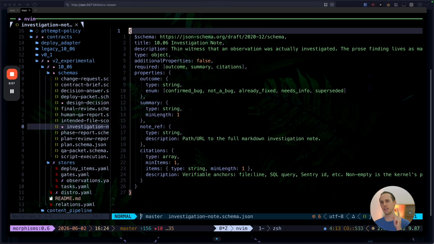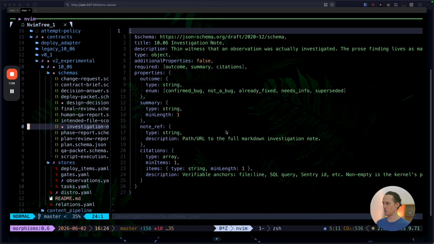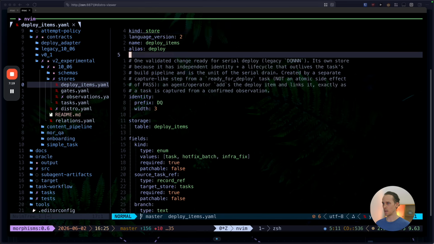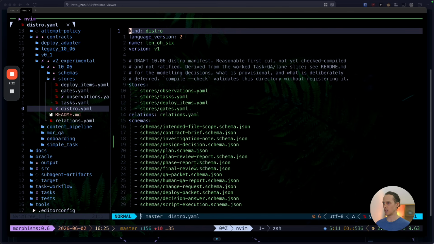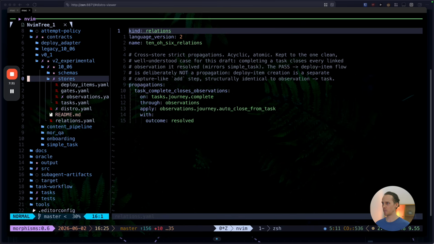You define it once, it's in the system, and more than that, what is really, really important is that the system that I'm building compiles the contract that you write, and a contract is quite complicated, but the agents can write the contract, and they have extensive documentation and examples. They write the contracts with schemas, with the stores, which are written in YAML, like so, and something called the distro, which just collects them all together and defines some relations between them, and you can have a README for the store itself. I'm planning on these things being shareable, where you can actually create your own store, or your own distro, I should say, and share it.